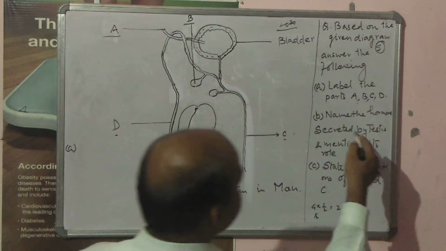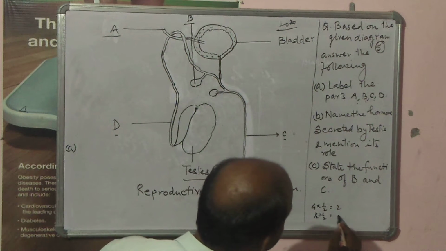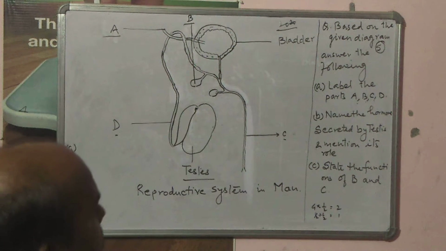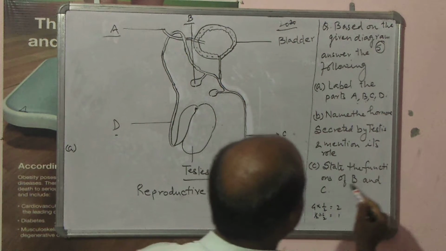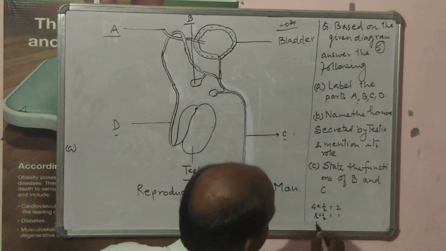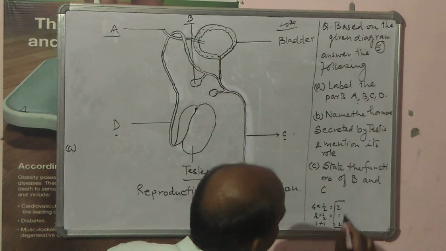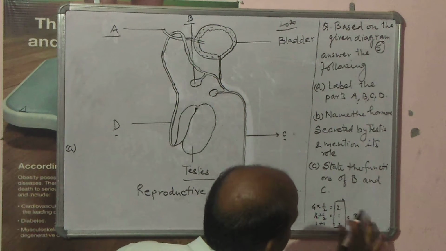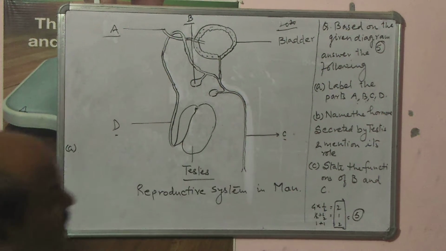And then its role, half, that is equal to 1. Then state the functions of B and C. 1 plus 1 is equal to 2. It becomes 5 marks. So that is the scheme of marks.